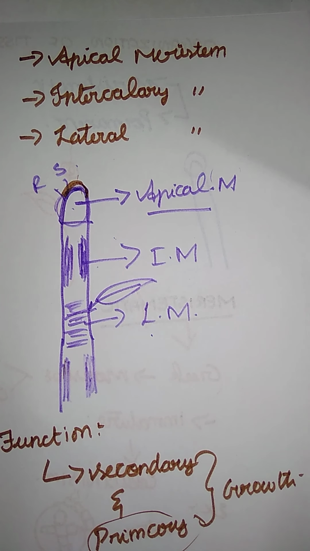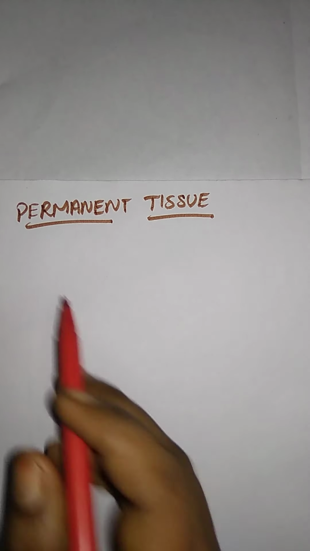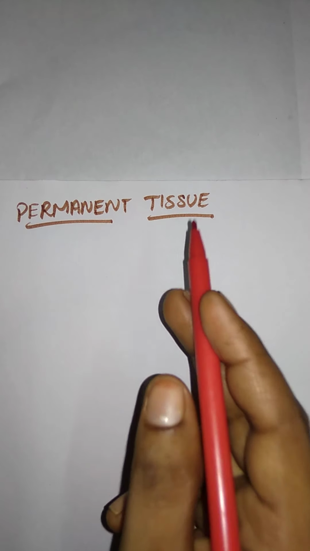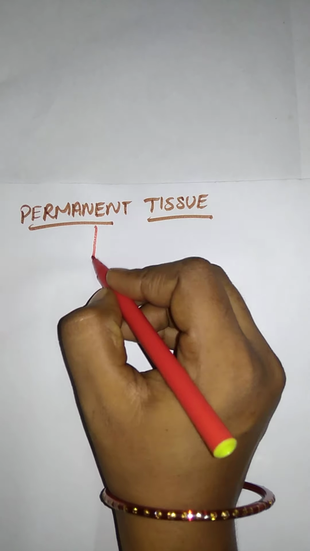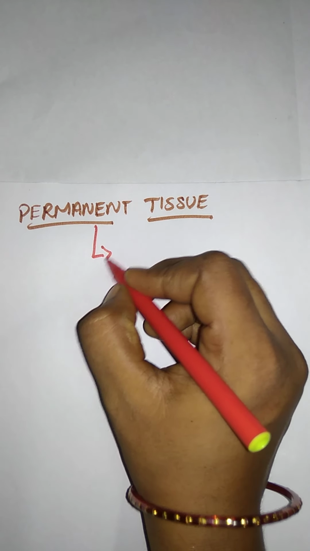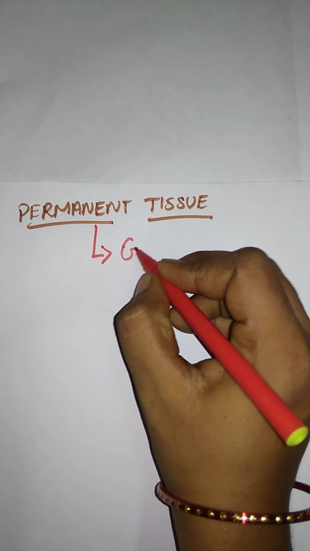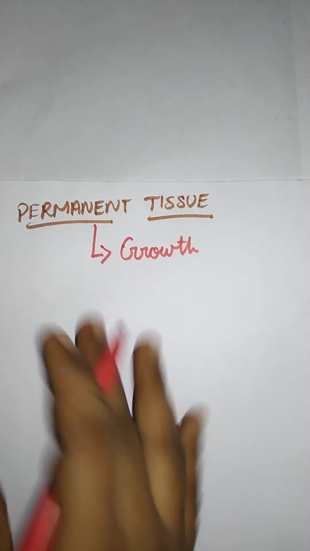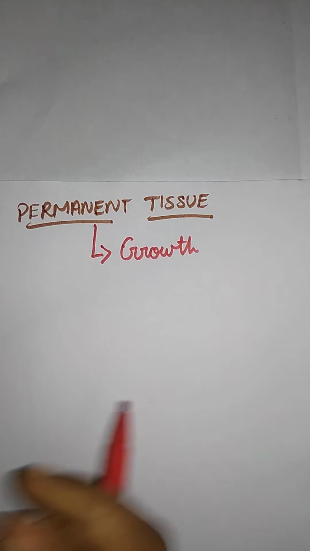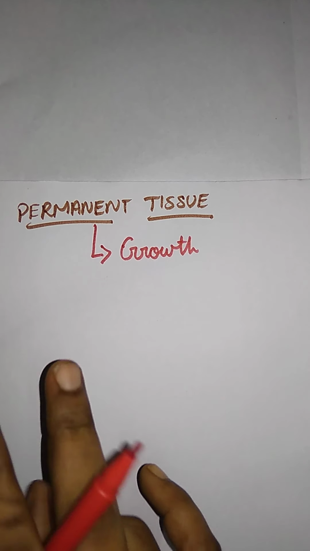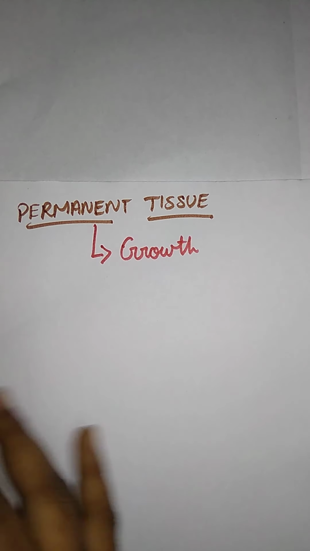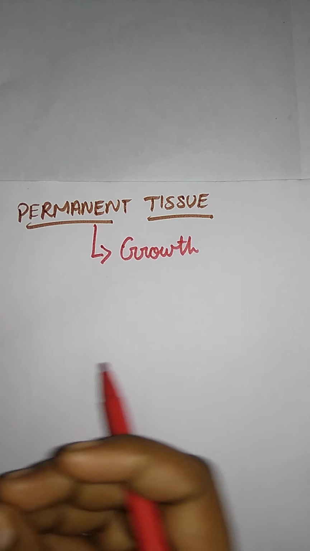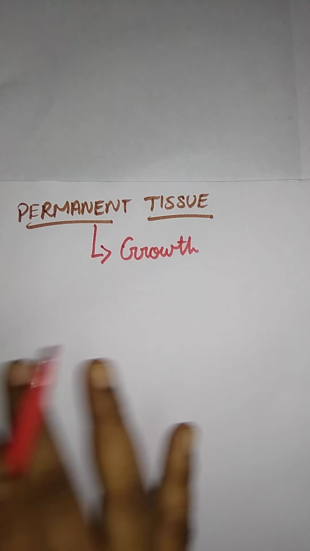Let me move on to the next one. Next we have the permanent tissue. Here the next topic is permanent tissue. Permanent tissues do not have any growth, so they are given the name growth stopping. Growth is stopped at this stage, so their growth stops at the meristematic stage, either partially or wholly. That is, partially or wholly.